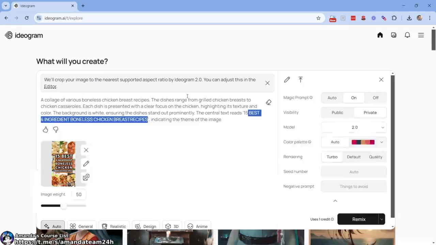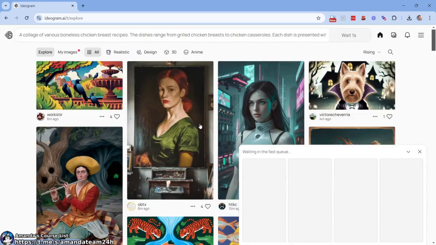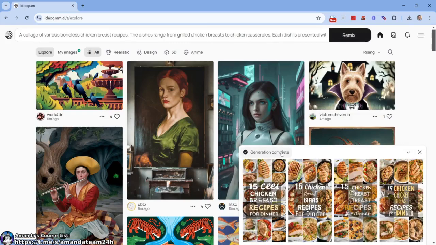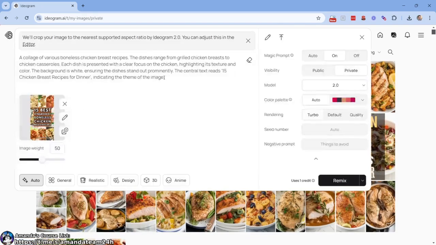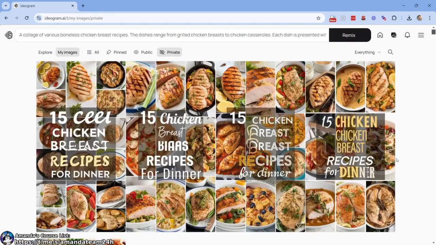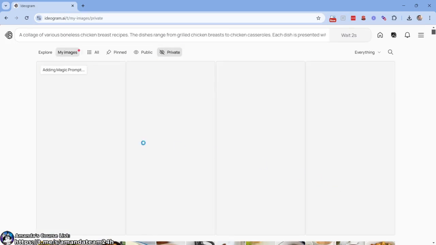Chicken breast recipes for dinner, right? Okay, there we go. Indicating this, remix. So we want that new text to be on there. Cross our fingers, hopefully it works. And remember, when it doesn't work, we pare it down. Always pare down the text, make it easier. All right, so what do we got here? None of those worked, right? Chicken breast recipes for dinner. That one's close. 15 chicken recipes. Let's try this. Pare it down.